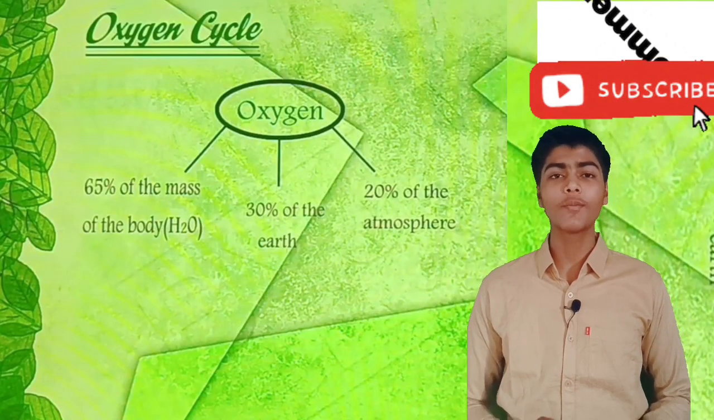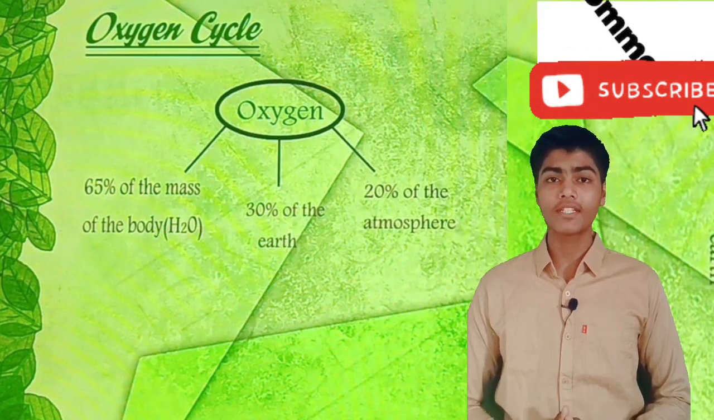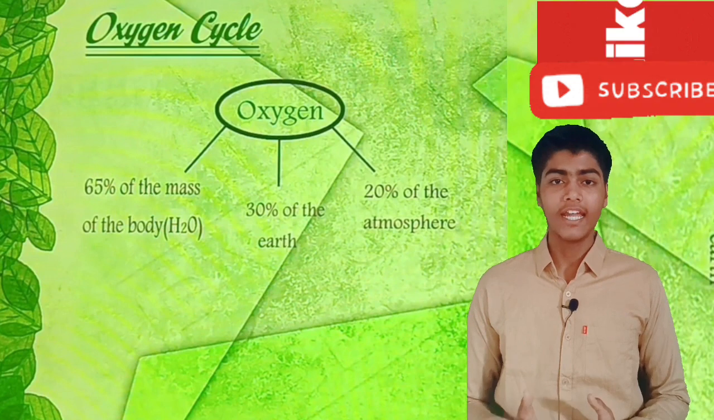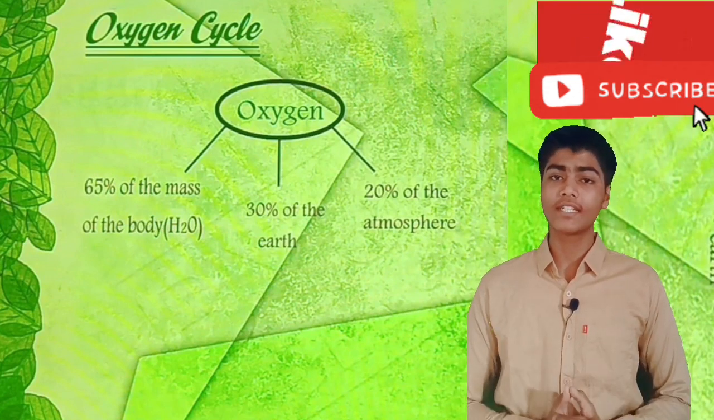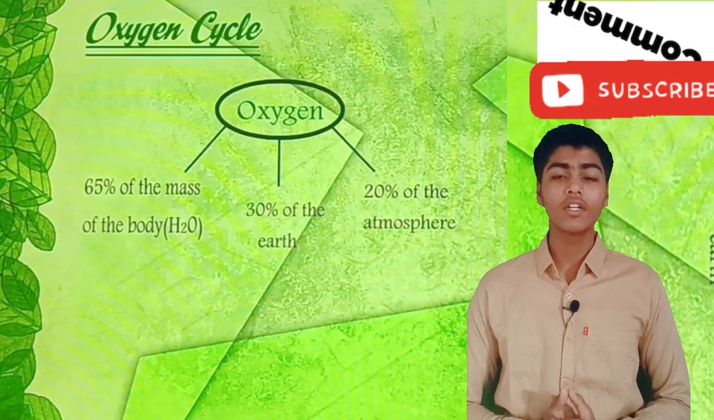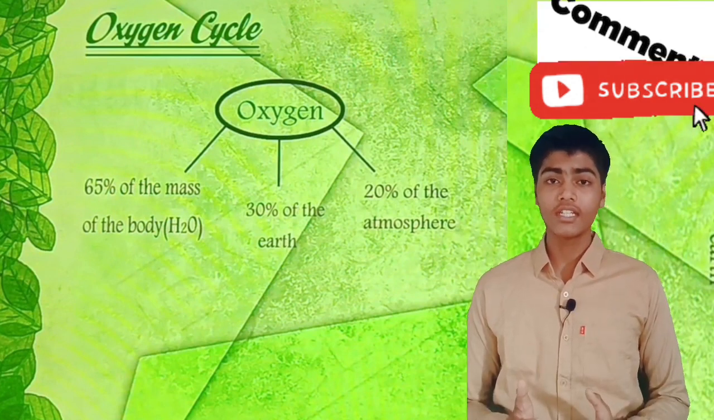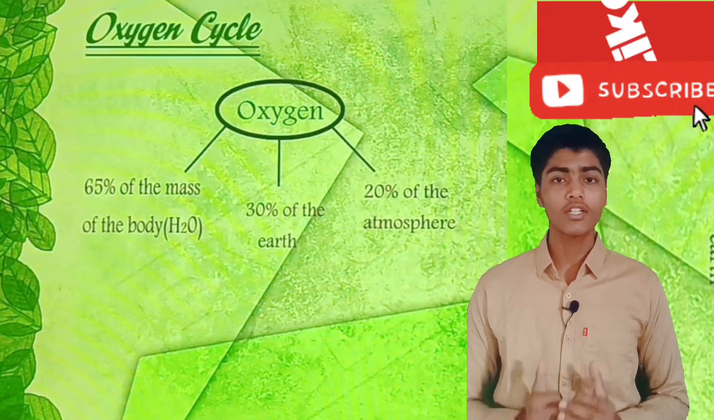Oxygen is the most important element found on the earth. It makes up about 65% of the mass of the human body. It is also noticed that it makes up 30% of the mass of water and 20% of the atmosphere. So oxygen plays many roles which are very important for us to know.